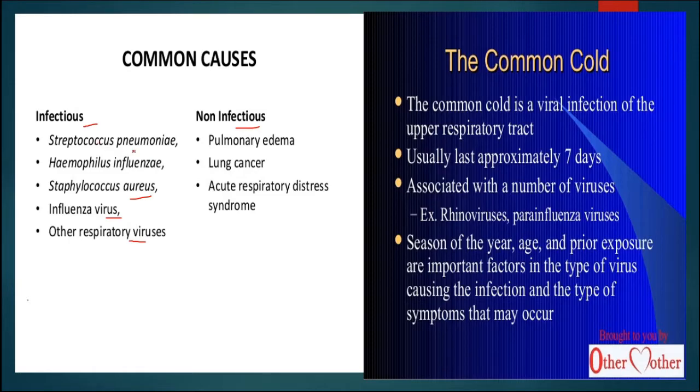But the infectious ones occur through different types of bacteria like Streptococcus pneumoniae, which is responsible for pneumonia. Then for influenza, Haemophilus influenzae. Then you can see here the viruses. So, these are all infectious agents which affect our respiratory system.